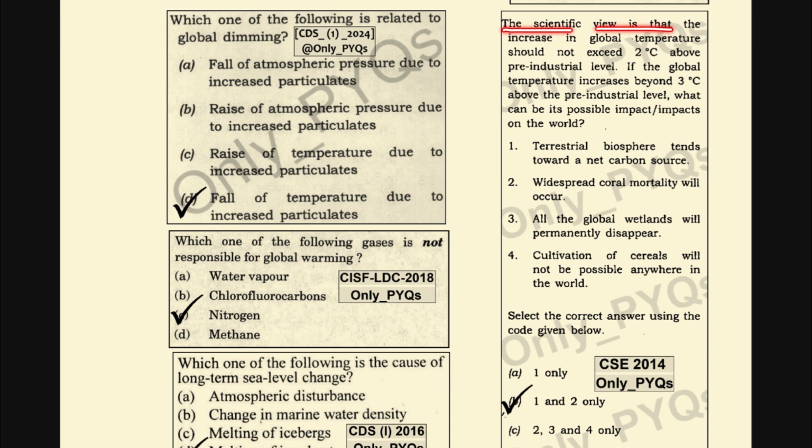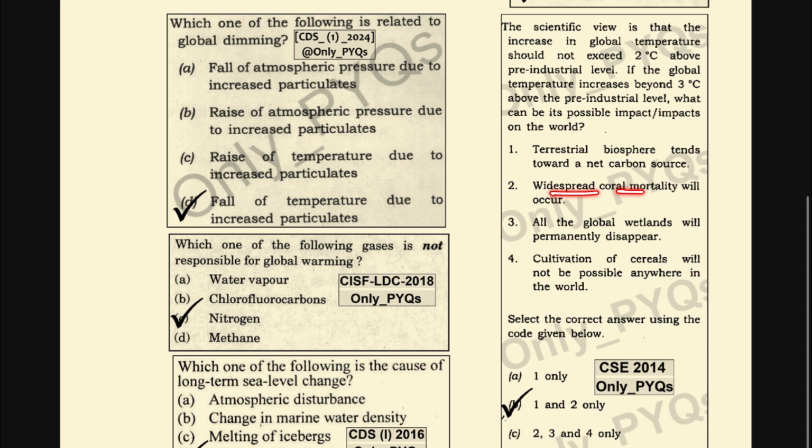The scientific view is that the increase in the global temperature should not exceed 2 degrees above the pre-industrial levels. If the global temperature increases beyond 3 degrees above the pre-industrial level, what can be the possible impact on this world? The terrestrial biosphere tends towards a net carbon source. Yes, this can be an impact. Widespread coral mortality will occur. Yes, this is also an impact. All the global wetlands will permanently disappear. It's a very extreme statement. Cultivation of cereals will not be possible anywhere in this world. This is also an extreme statement. So 1 and 2 is the answer.